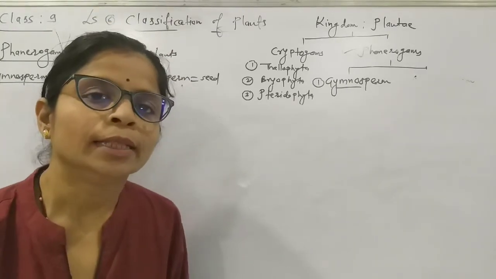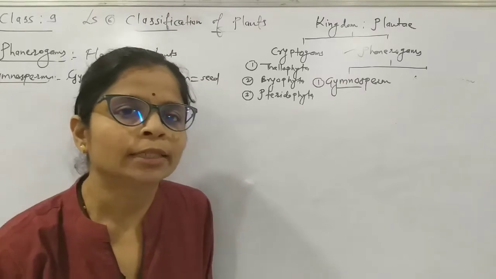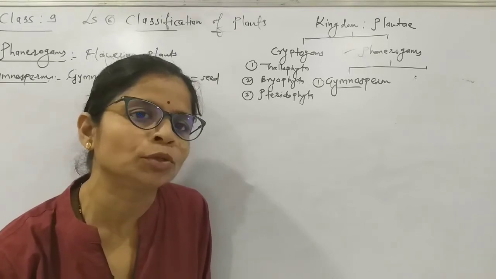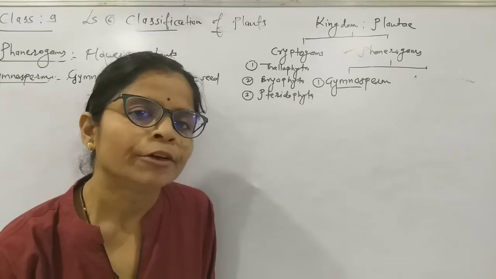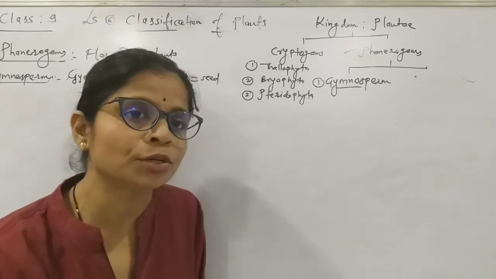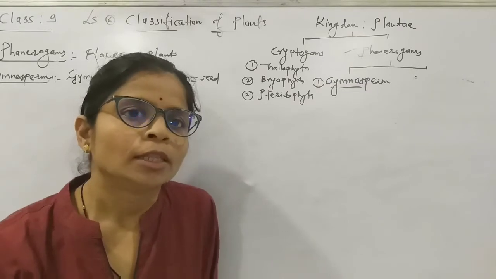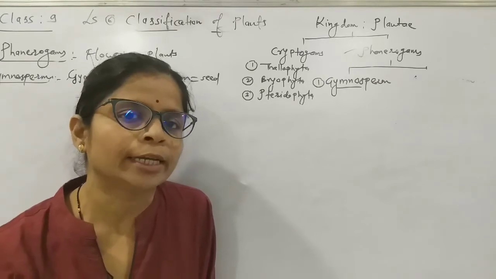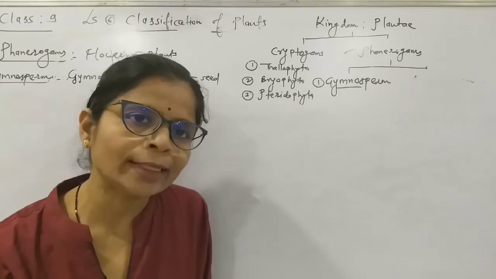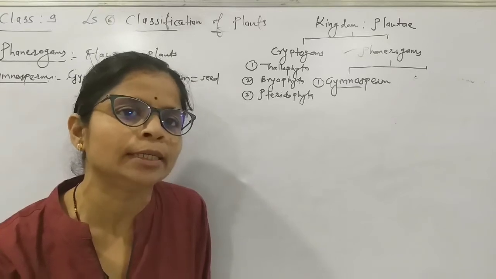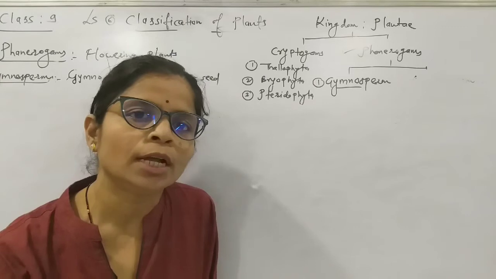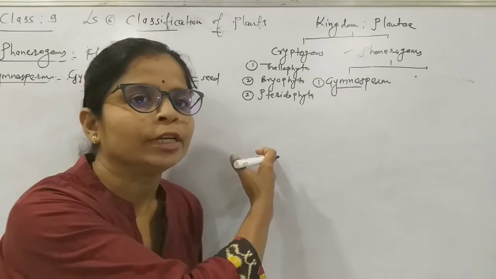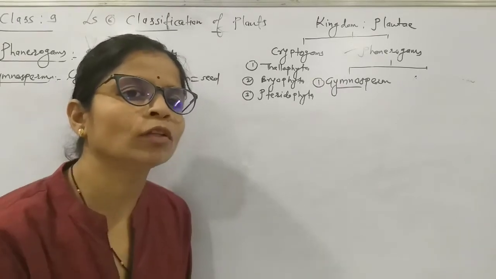Good morning, students. In the last topic, we have seen the classification of plants, and the plants are classified into two major groups. Those groups are cryptogams and phanerogams. We have studied the first group of plants, that is cryptogams. Now cryptogams are divided into three: Thallophyta, Bryophyta and Pteridophyta, and we have seen all the characteristics of these plants in detail. The plants do not have root, stem, leaves and flower, so they are called non-flowering plants.